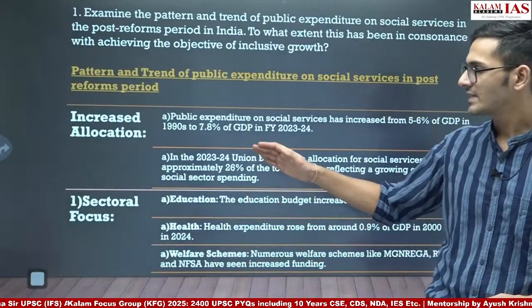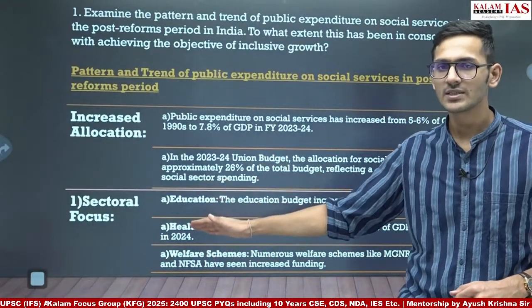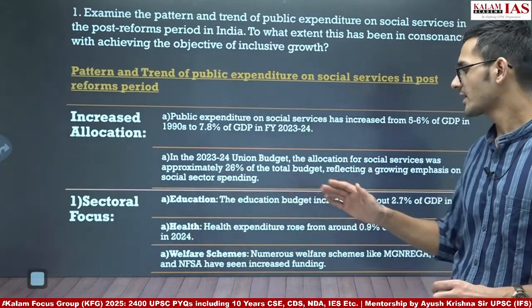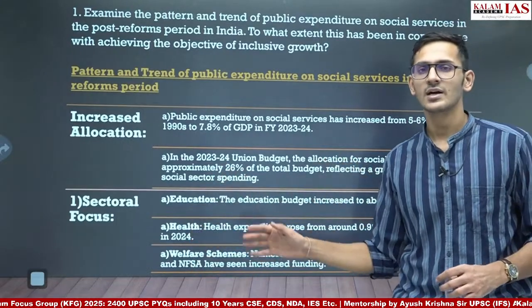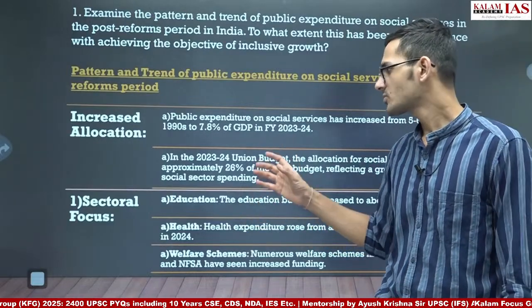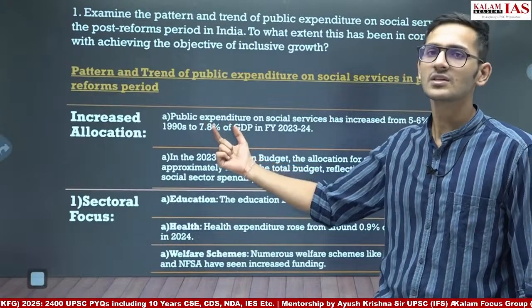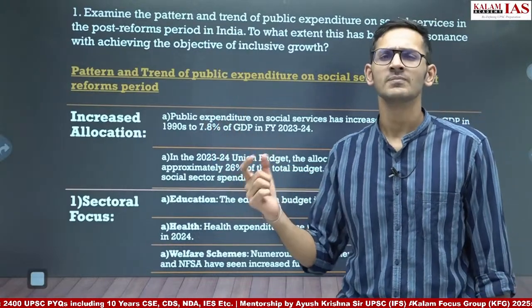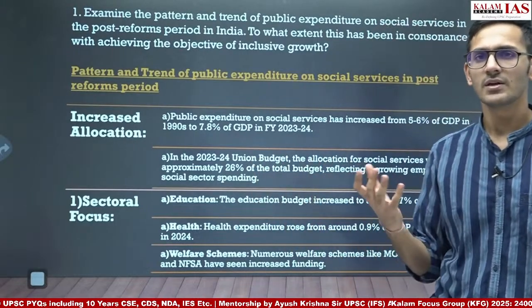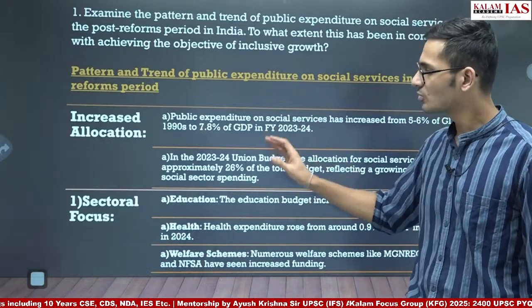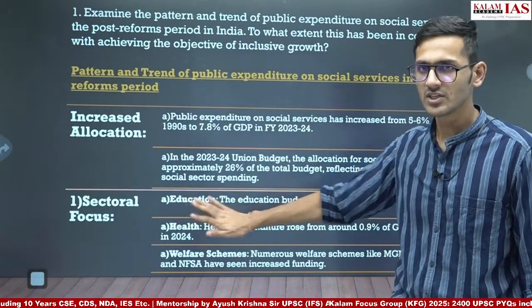So, if you are writing about education, healthcare, the National Food Security Act, the Right to Education Act, the MG-NREGA Act, etc., I think your answer is acceptable here. Because the data about the percentage of public expenditure on social services in the budget or in the GDP, it's very difficult that you have this data. But if you have this, then it would be a perfect answer. Even if you do not have this, you could have written these points.